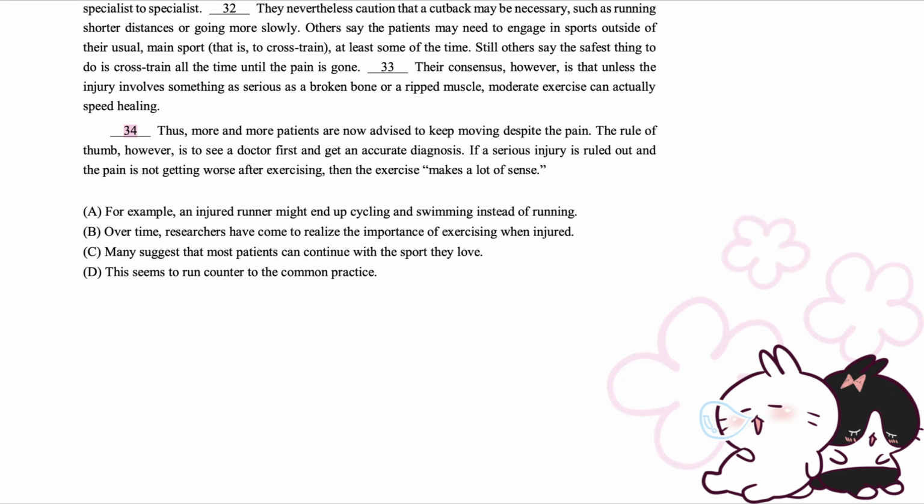Over time, researchers have come to realize the importance of exercising when injured. Thus, more and more patients are now advised to keep moving despite the pain. The rule of thumb, however, is to see a doctor first and get an accurate diagnosis. If a serious injury is ruled out and the pain is not getting worse after exercising, then the exercise makes a lot of sense.